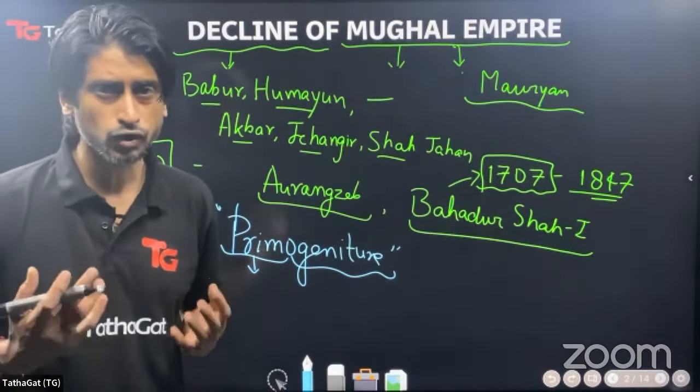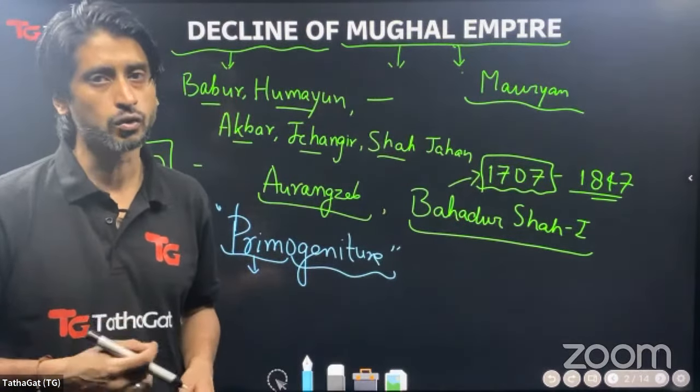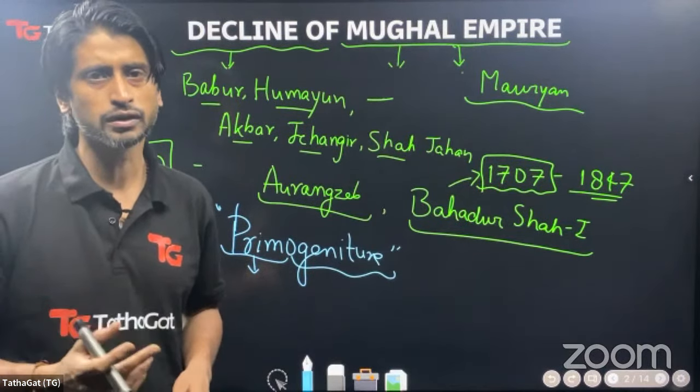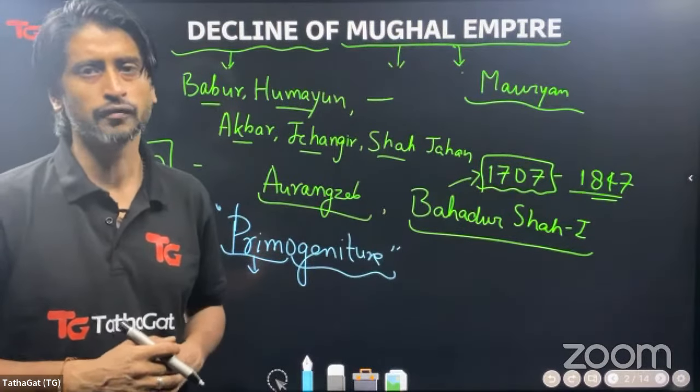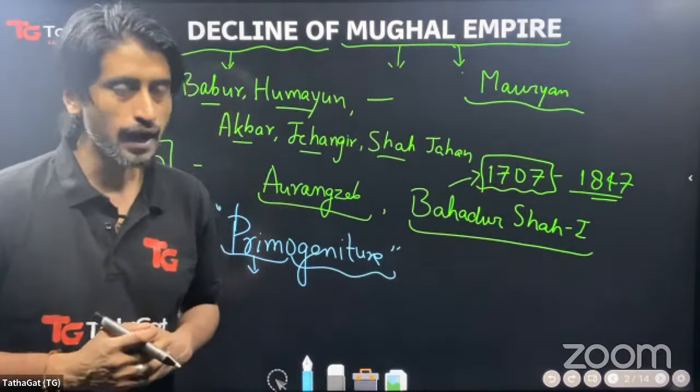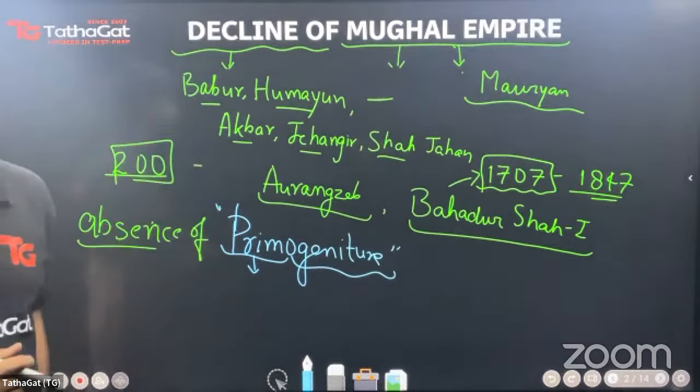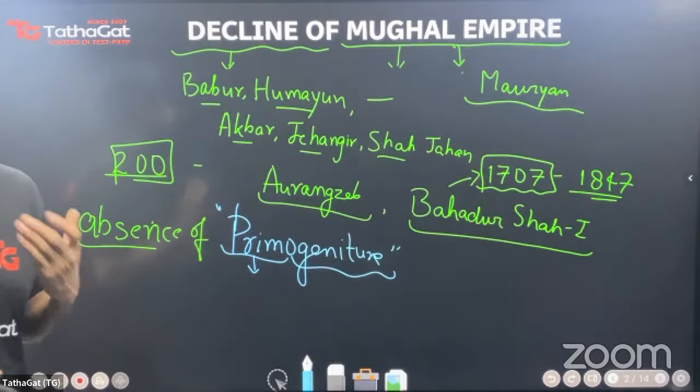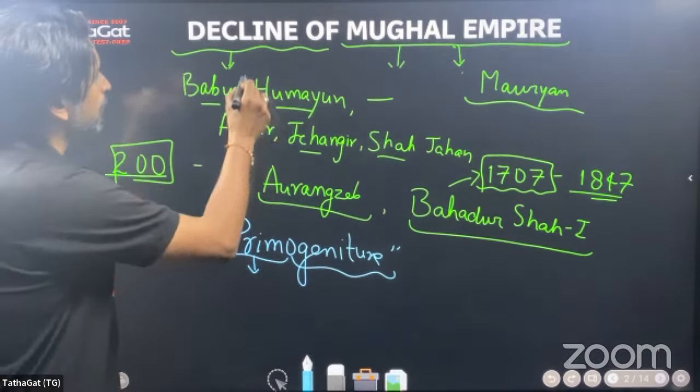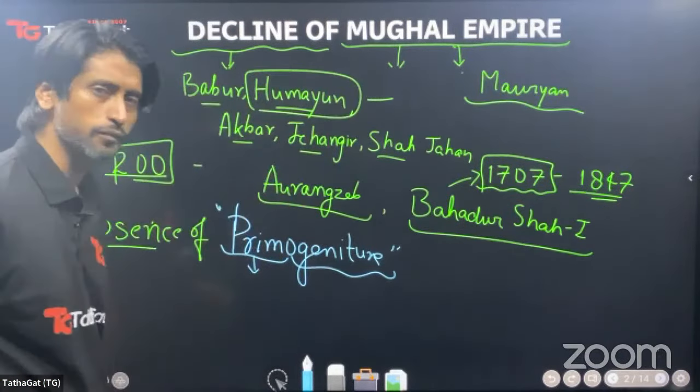So because there was no defined rule, no fixed rule as to who would capture the throne, who would sit on the throne among all the brothers of a king, it so happened that anyone who ascended the throne had to go through a bitter struggle for the throne, starting from Humayun himself.